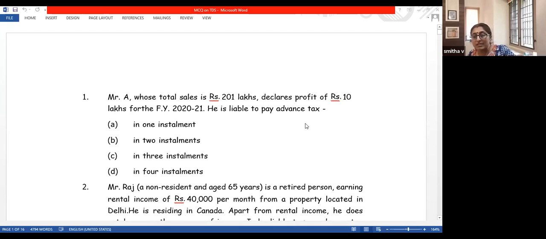And he's doing business. That is why we are given sales. So he doesn't come under the second exception as well. And since 201 lakh is his total turnover, he cannot go for presumptive taxation. So what will be your answer? What is the total number of installments for which he has to pay taxes? Very good. He has to pay tax in all the 4 installments.